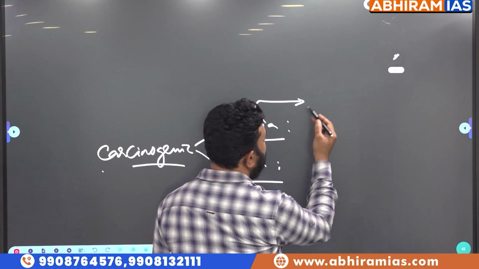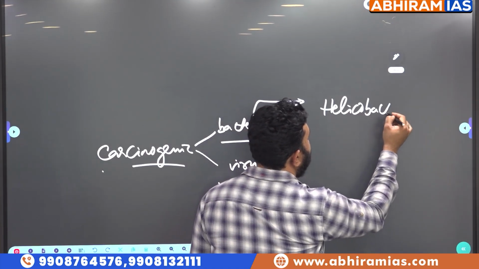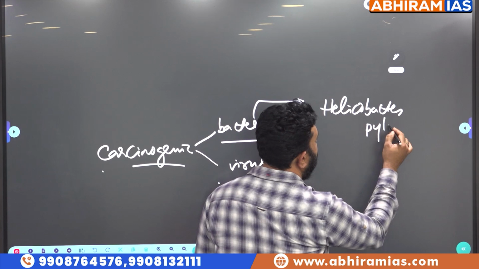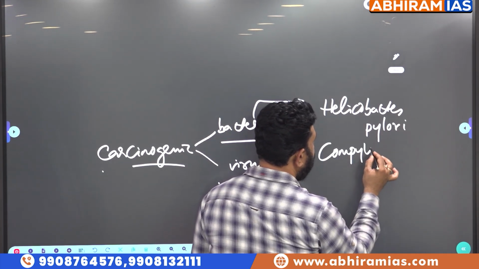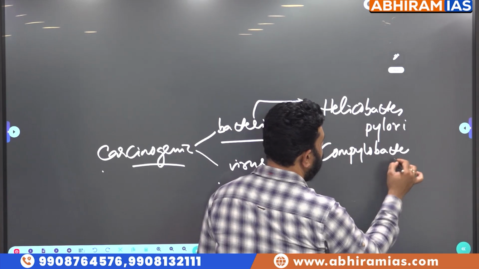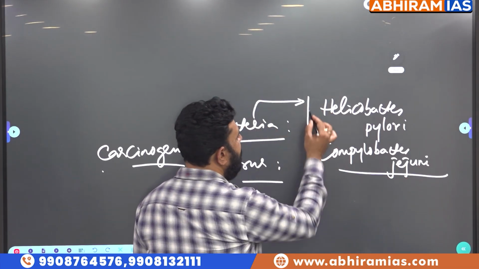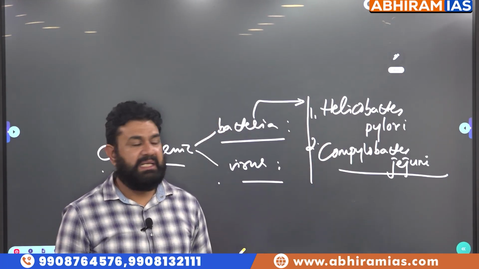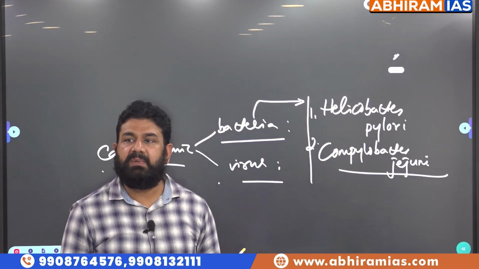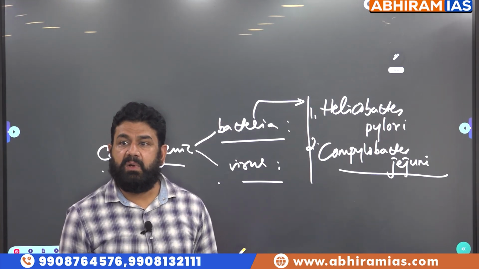We have Helicobacter pylori and Campylobacter jejuni. These are simple examples of carcinogenic bacteria. Helicobacter pylori causes stomach cancer. Campylobacter jejuni causes small intestine cancer.